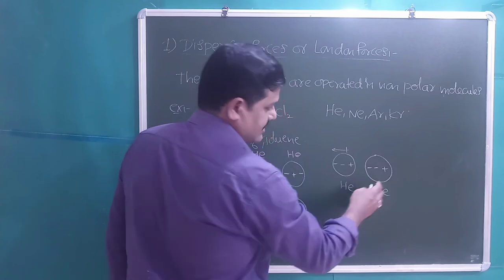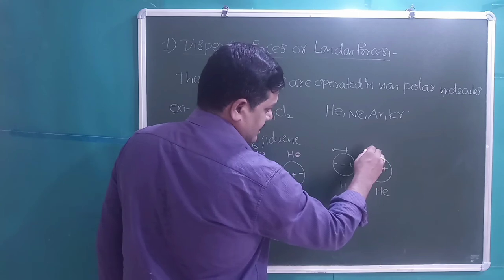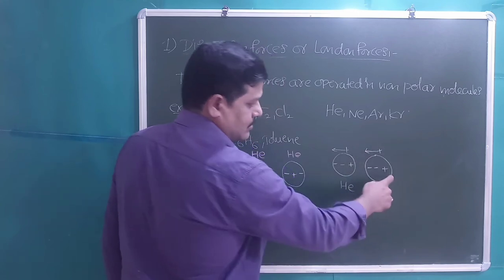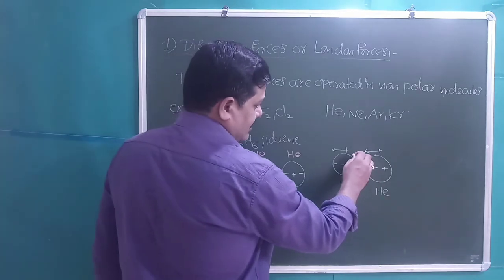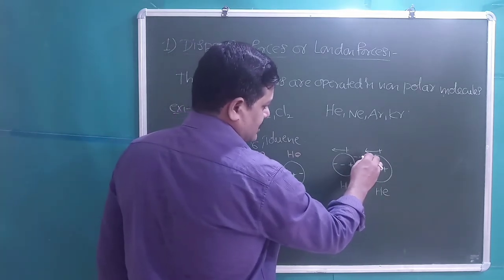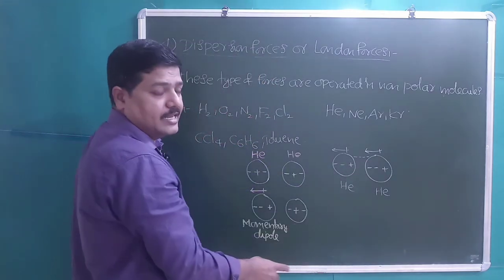Plus polarity is induced in the second atom also, and we indicate the dipole moment vector from the positive charge to the negative charge. Due to polarity, an electrostatic force of attraction is operative between the two atoms of helium.